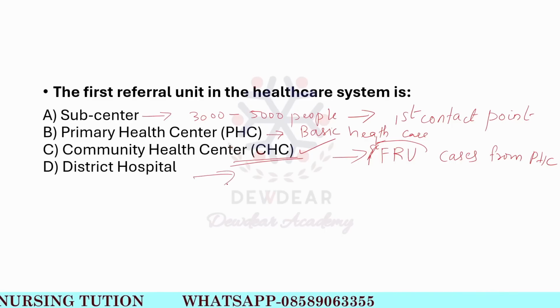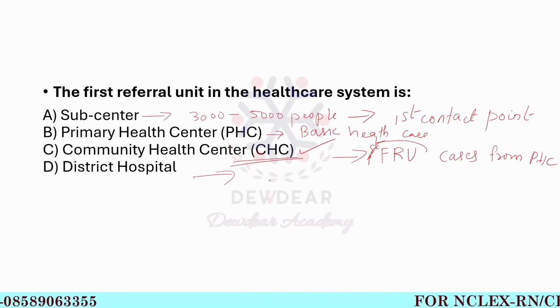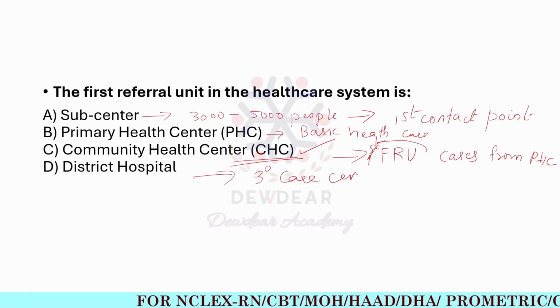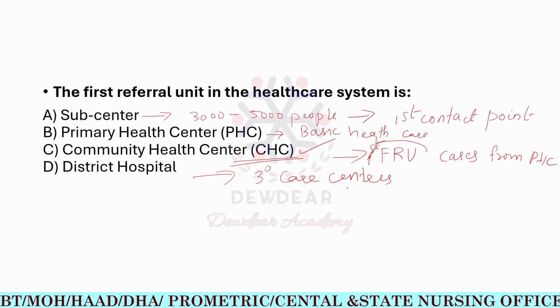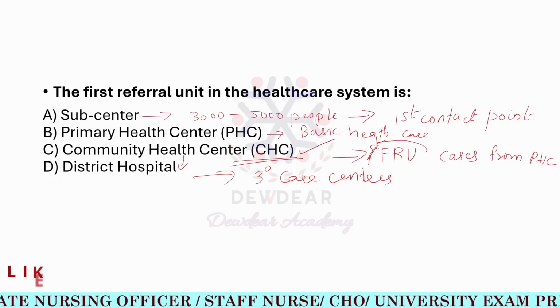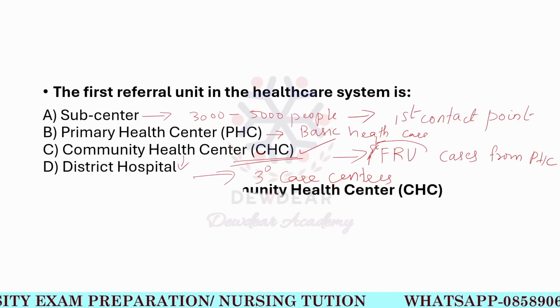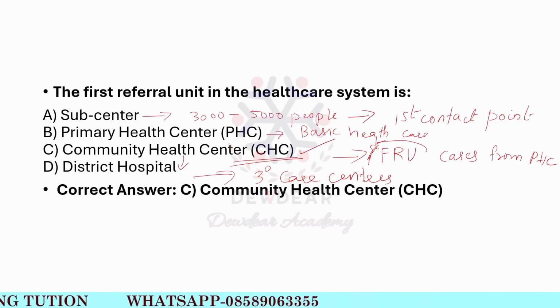Then the district hospital. District hospitals can be considered as tertiary care centers. They are tertiary care centers for referrals from CHC. So if there is any referral from CHC, that is going to the district hospital. So in this question, the first referral unit in the healthcare system, the correct answer is option C, that is community health center or CHC. Then the next question.